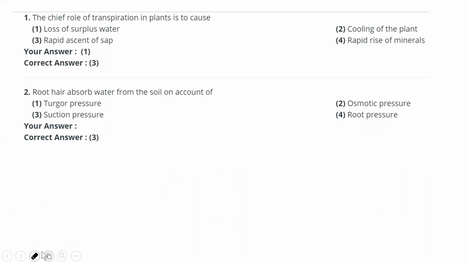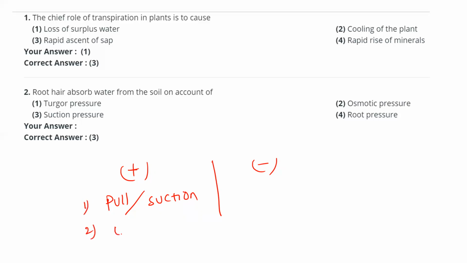It will cause the loss of water, and the good things are that it will cool the leaf surface and it will create negative pressure. Under that, transpiration creates the pull, that is a suction. It will create a suction, or a transpiration pull. And another thing is that it will cool the plant leaf surface.